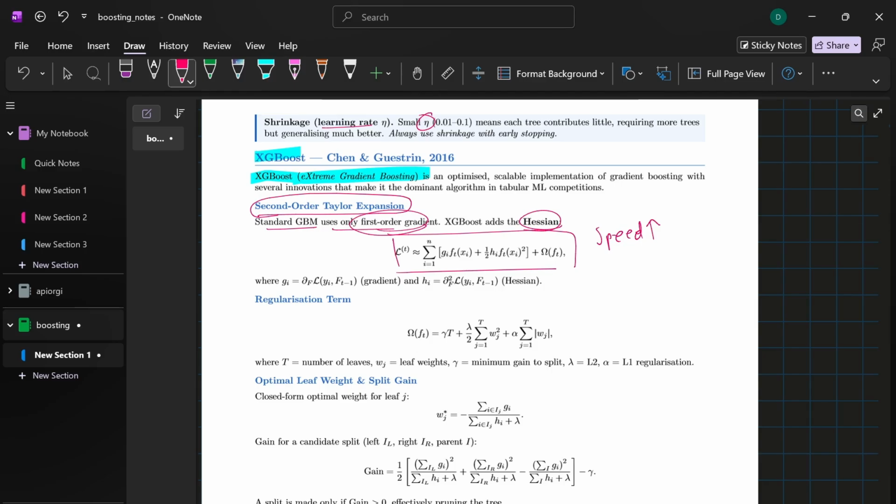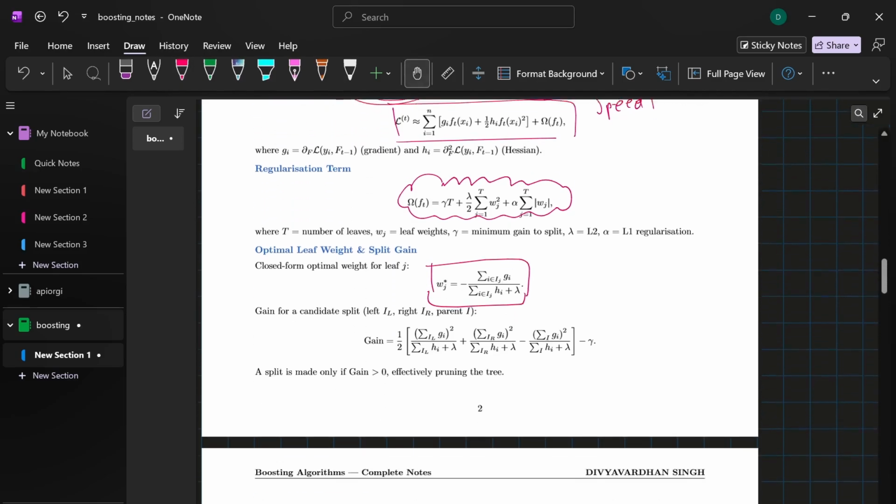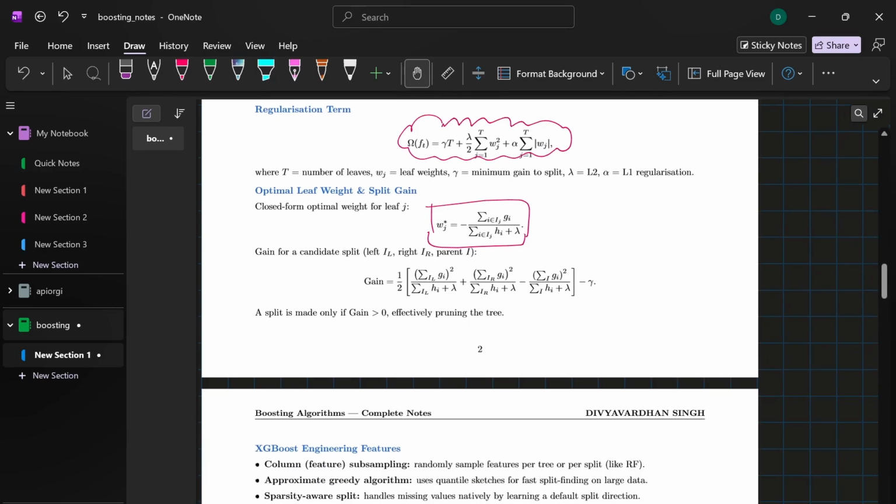By setting up this second order optimization, XGBoost solves for the absolute optimized leaf weight in a clean closed form and completely eliminates the need for the line search. Okay, w_j star can be seen here. Now, when deciding exactly where to split a node, XGBoost evaluates the structure quality of the split by calculating a gain metric. So this is the formula for this.